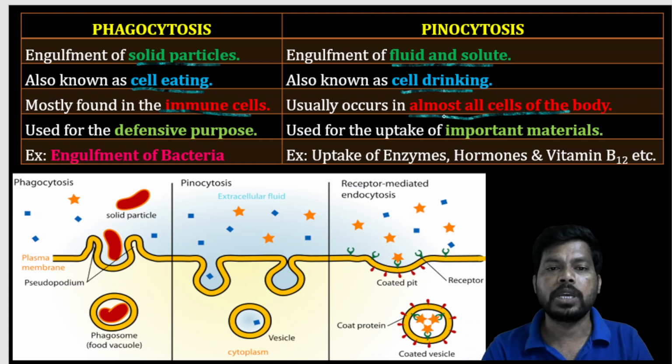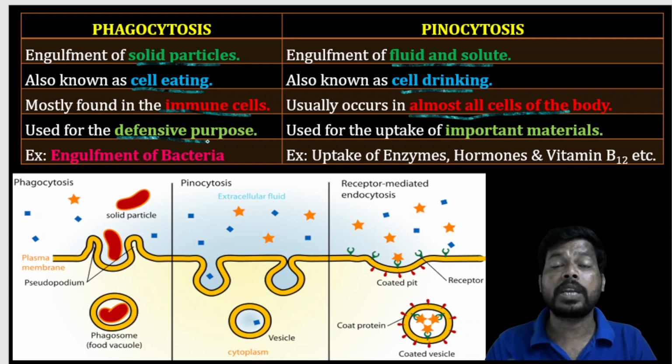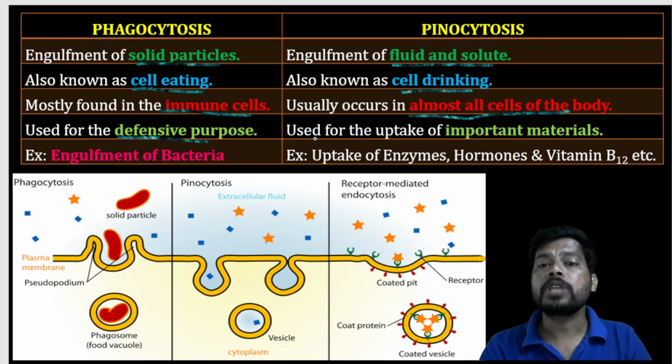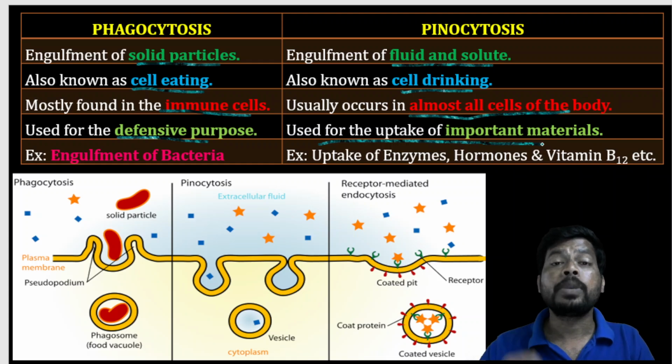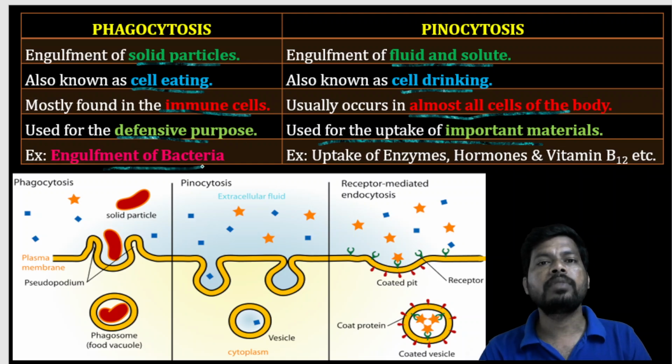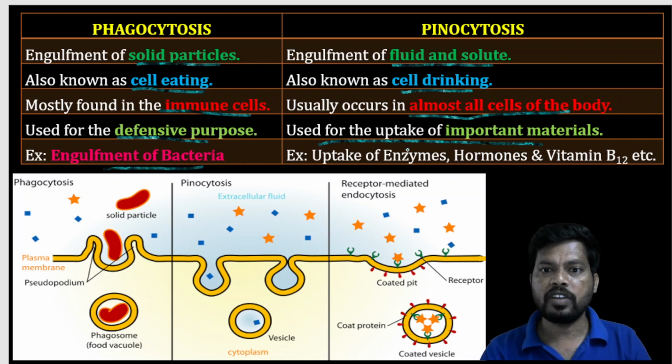Phagocytosis is used for defensive purposes, protecting our body from foreign particles. Pinocytosis is used for uptake of important materials like hormones and vitamins. An example is engulfment of bacteria, digestion of bacteria, and killing of bacteria.